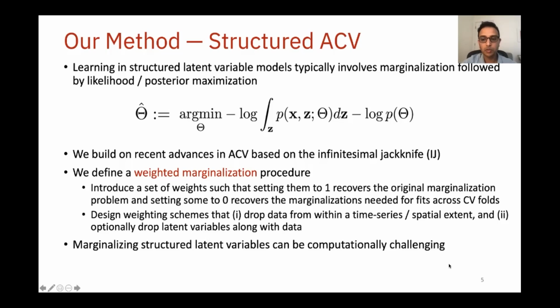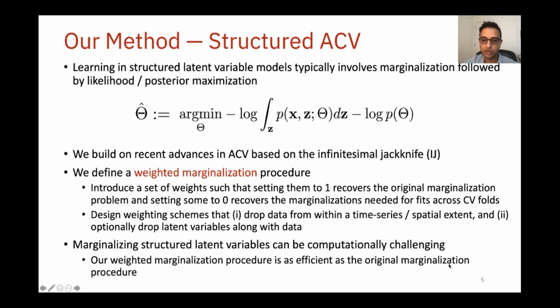For example, we are able to define weighted versions of belief propagation for HMMs and other tree-structured Markov random fields. This ensures that our weighted marginalization procedure is no more expensive than the original marginalization procedure and is crucial in applying these methods to large structured models.